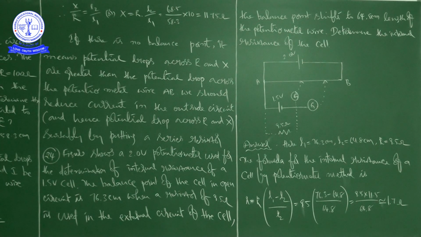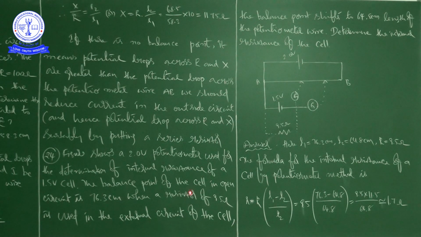Okay, this is problem number 24. The figure shows a 2 volts potentiometer used for the determination of internal resistance of a 1.5 volts cell. So here there are two things. One cell is providing a potential difference of 2 volts, but for another cell, which has a potential difference of 1.5 volts, we have to determine the internal resistance.